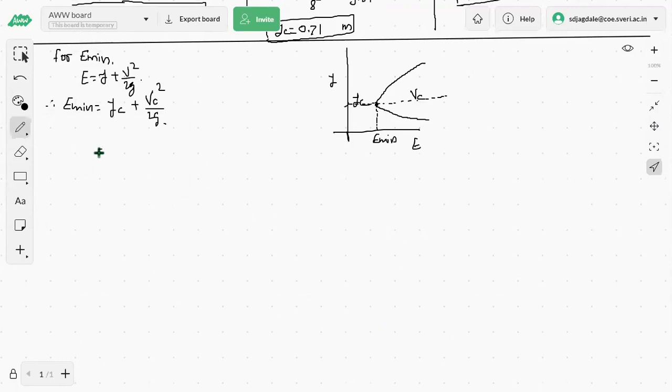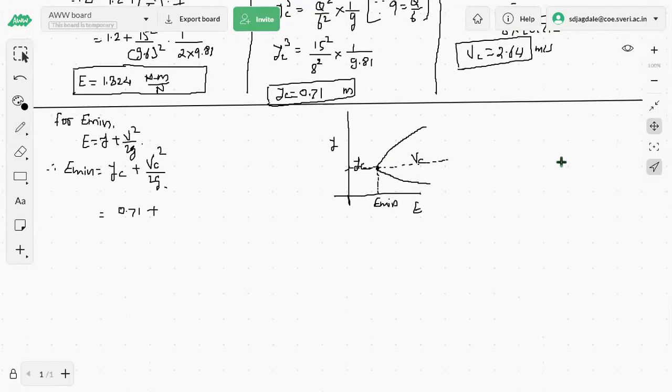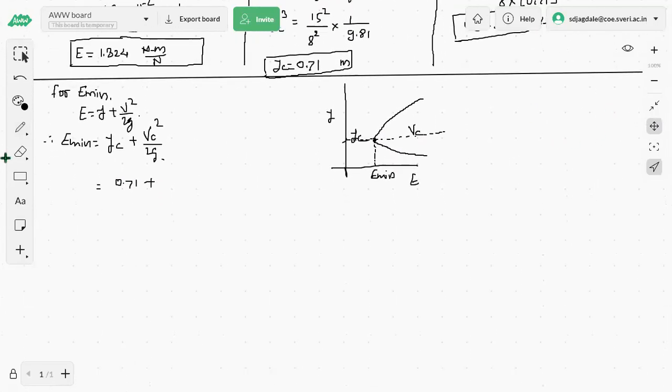Therefore it's equal to yc as 0.71 plus the magnitude of the critical velocity, that is 2.64, its square will be there, 2.64 bracket square divided by 2 into 9.81.